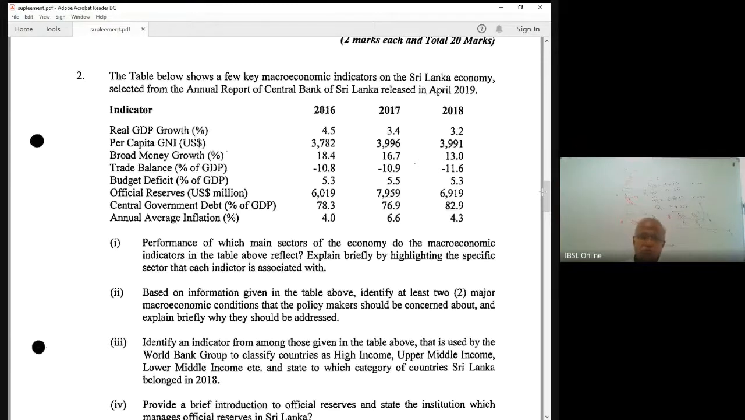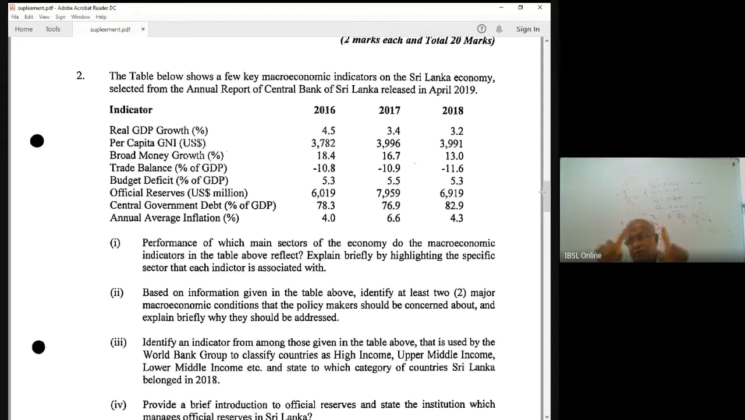These are macro indicators: GDP, GNI, gross national income, broad money supply, trade balance, budget deficit, official reserves, central government debt, annual average inflation. So these are actual numbers, right? The table below shows a few macroeconomic indicators on the Sri Lankan economy selected from the annual report. Question number 1: performance of which main sectors of the economy do the macroeconomic indicators in the table above reflect? Explain briefly by highlighting the specific sector that each indicator is associated with.